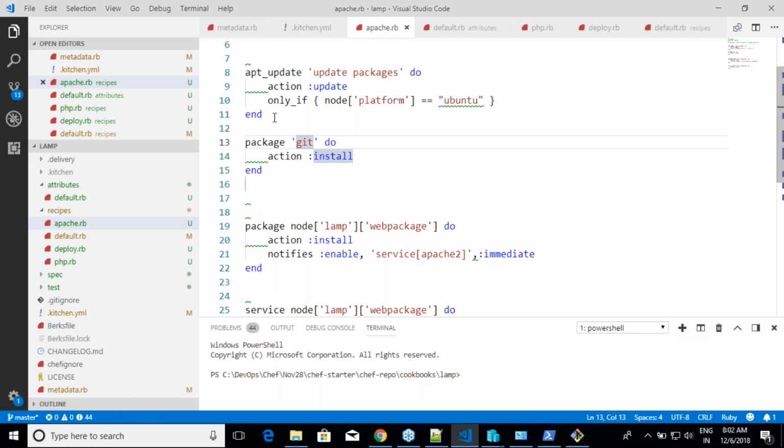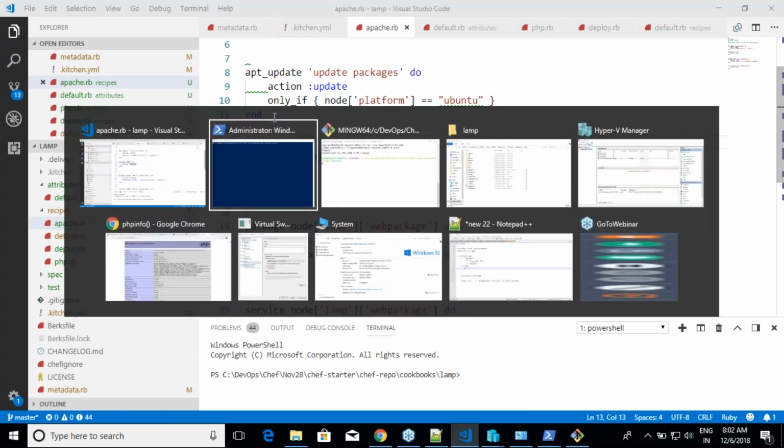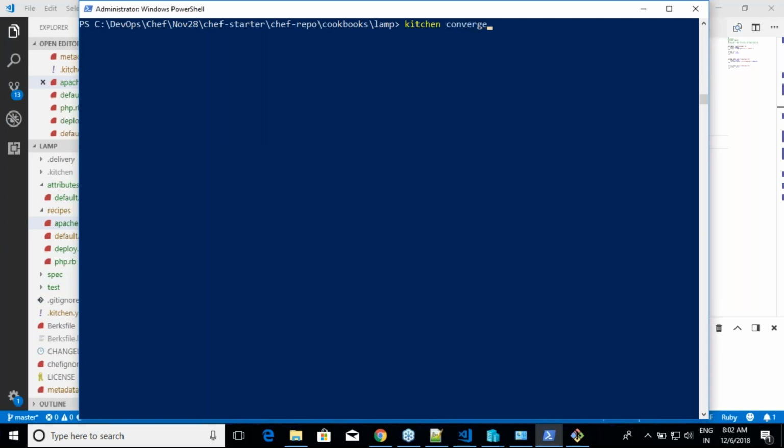Now you want to verify whether this change will happen on that machine or not. There is no need for you to do anything. Just use the same command which you used in the first place: kitchen converge, because you have changed the cookbook and you are trying to converge the resources right now. Whenever you make changes, kitchen converge. Whenever you are done with changes, kitchen destroy.